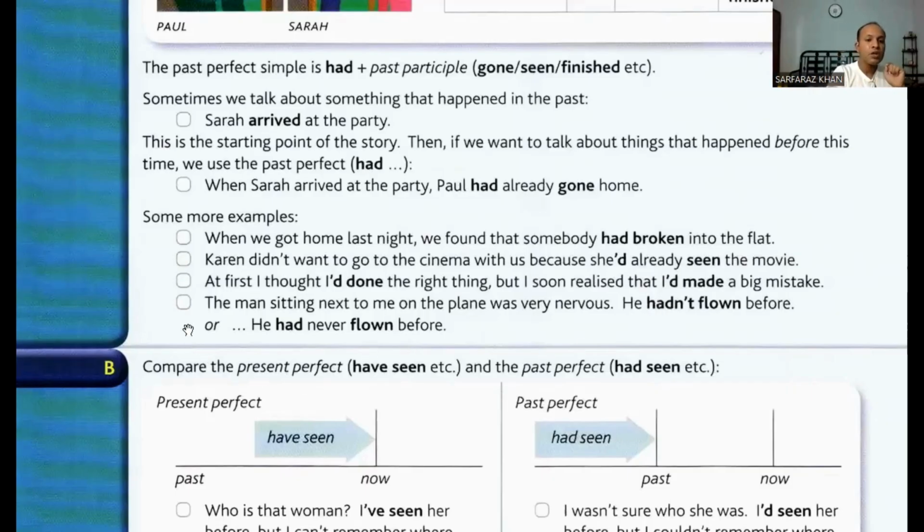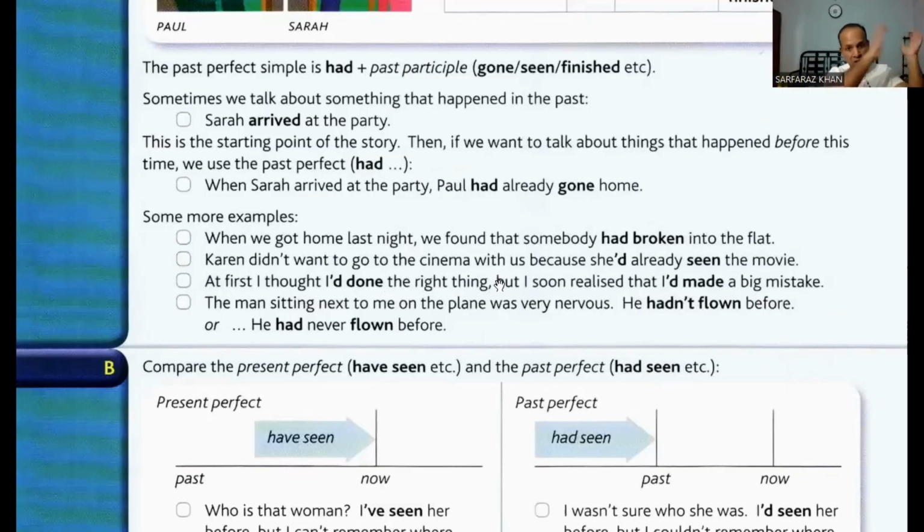Okay. So another example: at first I thought I had done the right thing, but soon I realized that I had made a big mistake, right? At first, I'm talking about the whole situation in the past, okay? So at first, I thought I had done the right thing.